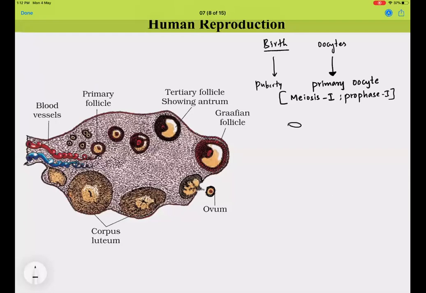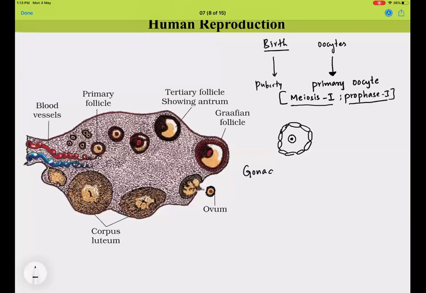The primary follicles, whatever the primary follicles are there, these follicular cells are encasing the cell inside, which is called the primary oocyte, which got arrested in meiosis 1 and prophase 1 substage. After puberty is attained, after the female reaches the age of 13 or 14, there will be a surge in gonadotropin levels.